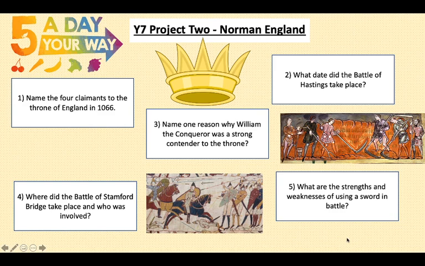Right, number 4. Where did the Battle of Stamford Bridge take place and who was involved? So that took place at York, and those that were involved were Harold Godwinson and Harald Hardrada. Number 5. What are the strengths and weaknesses of using a sword in battle? Well, the strength for a sword is that a well-made sword could cut through your armour and a shield. And a weakness would be if you were not rich enough to have a decent sword made, then you could actually end up having a sword that was of not good quality.